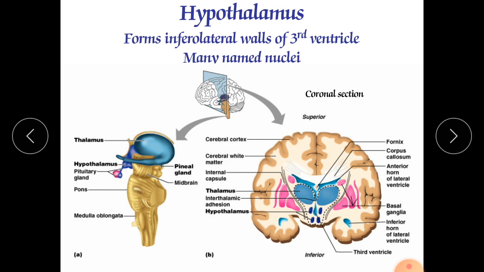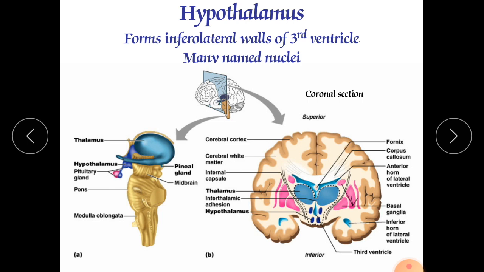Together with the limbic system, as we know, the limbic system is responsible for emotions, anxiety, and learning and memory, because it is the area which is responsible for storing short-term memory also. The hypothalamus participates in the expression of rage, aggression, pain, and pleasure, and behavioral patterns related to sexual arousal also. Regulation of eating and drinking.